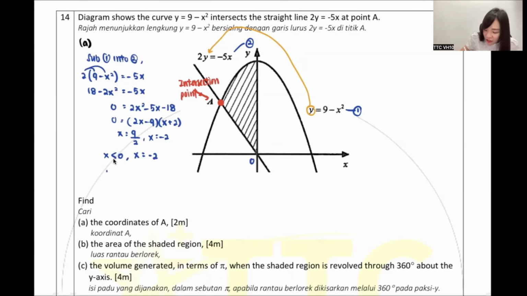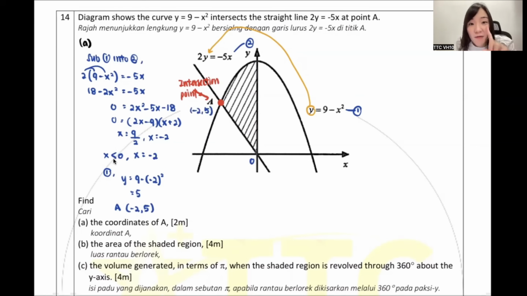Negative 2, okay? After you guys getting the x, sub back to get the y. So I have to sub back here. You see my y is 5. So you see the coordinate for A is negative 2, 5. And you know how you sure you understand? Because guys, you get the answer, you update one, right? You don't do it for fun. So after you guys get it, guys will write negative 2, 5 here.